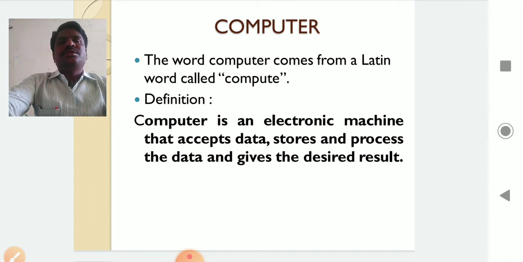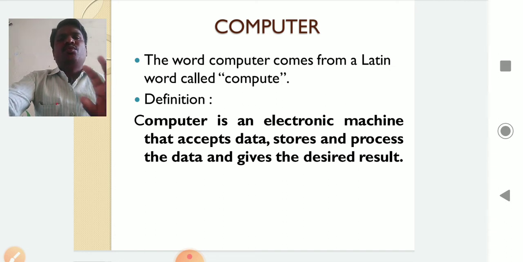For example, once I enter the data of MPCS students in the computer, later I can display the data in many formats. For example, alphabetical order of the students' names, or based on the intermediate marks. The highest mark student name displayed first, lowest marks last, or based on the date of birth. That means once we give the data, we can display it in any desired format.